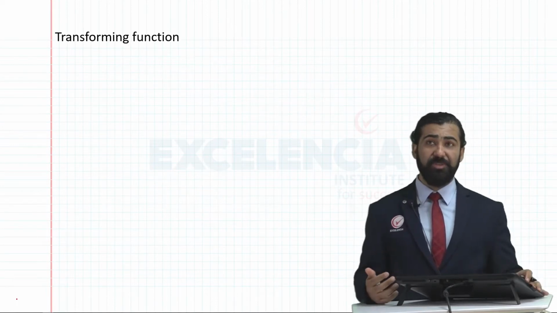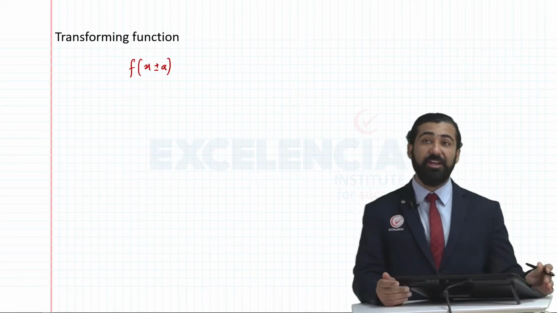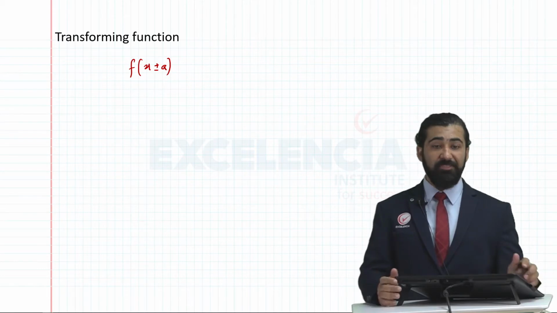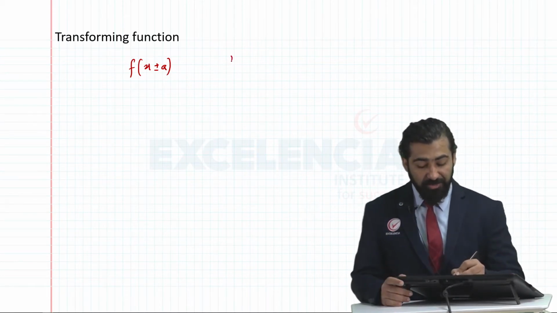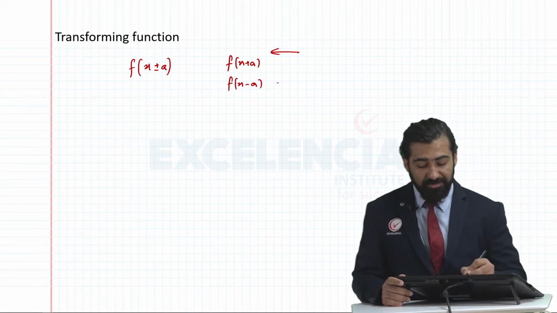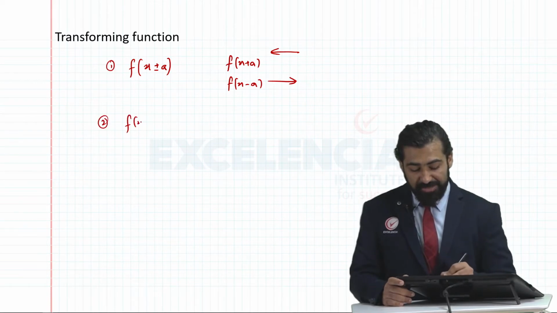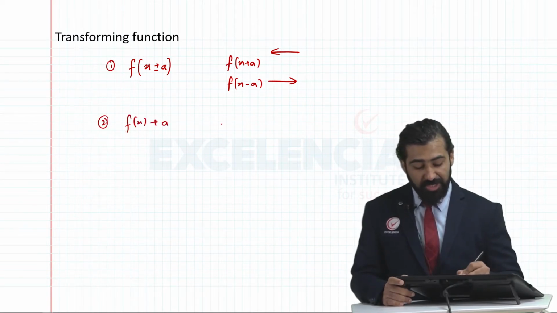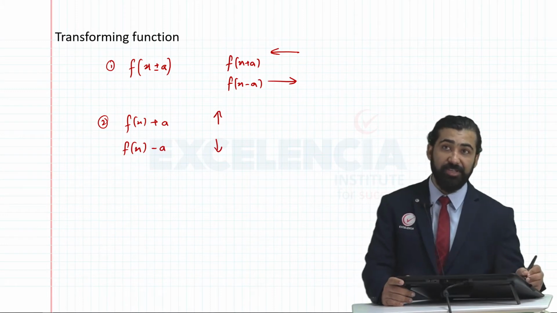Then we learned how to transform the function. First we learned horizontal transformation is x plus or minus a, where a is some positive number. f of x plus a will shift the graph towards left by a units, whereas f of x minus a will shift the graph towards right by a units. Similarly, f of x plus a outside will shift the graph up by a units, and f of x minus a will shift the graph down by a units.